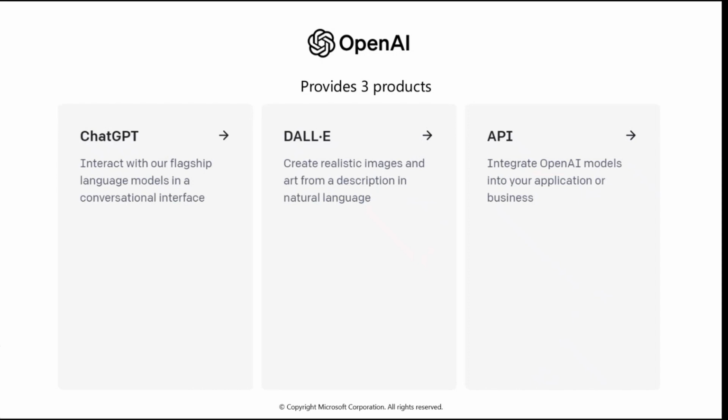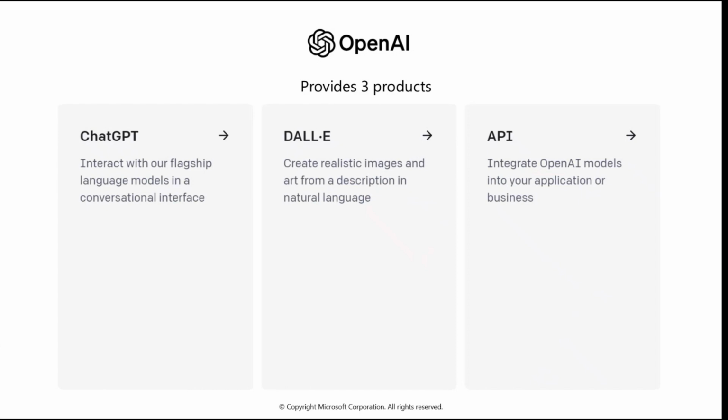The API is one of the most important things because OpenAI is developing the AI models, but they don't want to limit themselves to their own company. They want everyone in the world, in different industries, to be able to use their AI capabilities. So they created their own APIs. You can integrate the ChatGPT and DALL-E features, or other product features, by consuming their APIs in your own business applications.